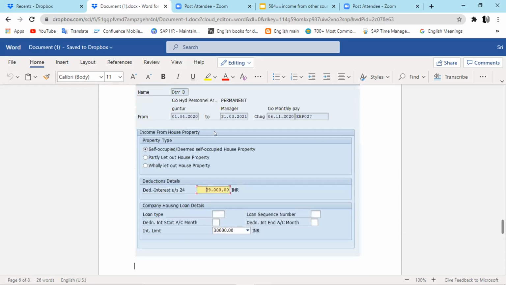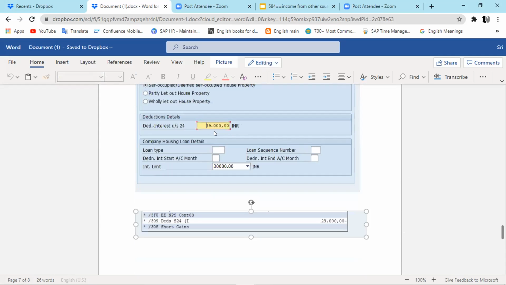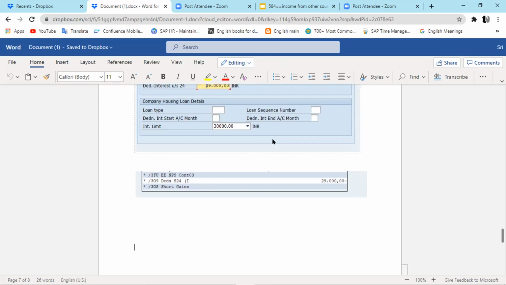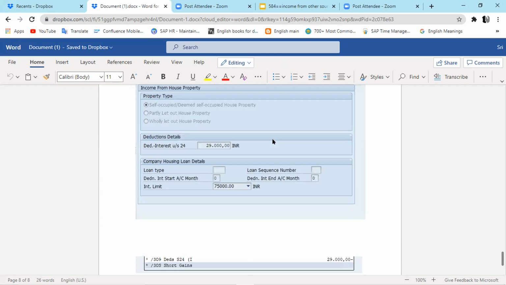Great, great. This kind of insight is important, if you're trying to enter something and it gives an error. Yeah, after I entered 29,000, below the interest limit, it showed me the result. Great. That's it from my side. Nice, thank you for doing all these exercises and for taking the time.